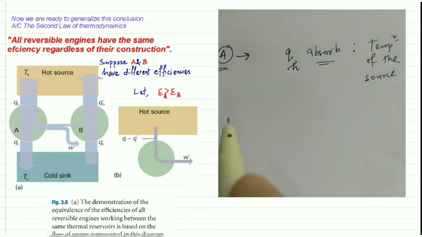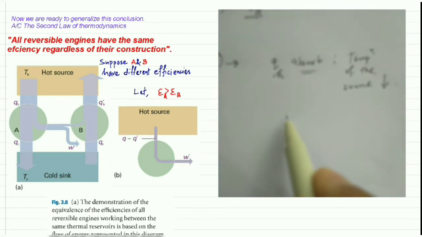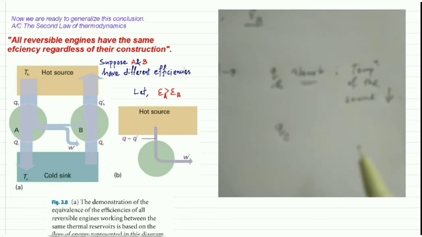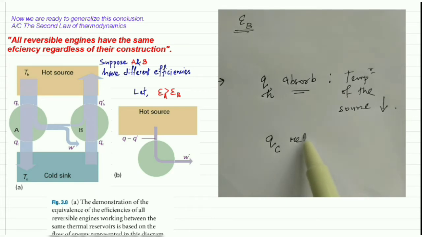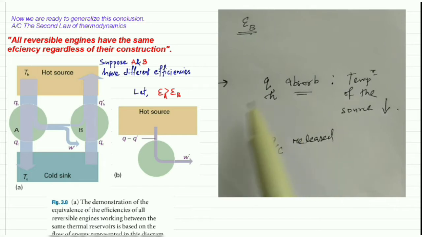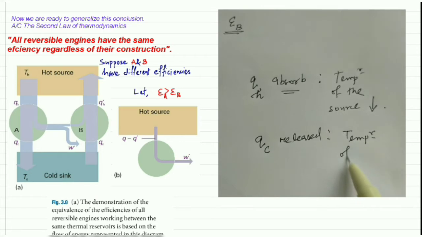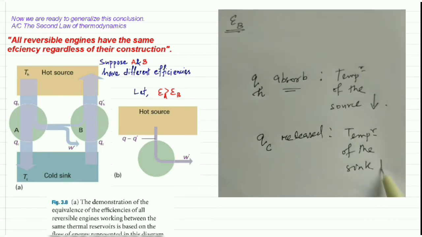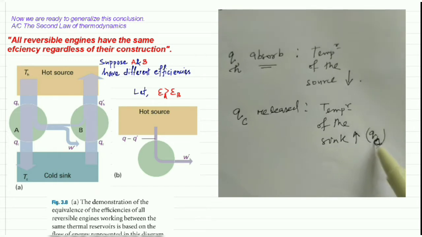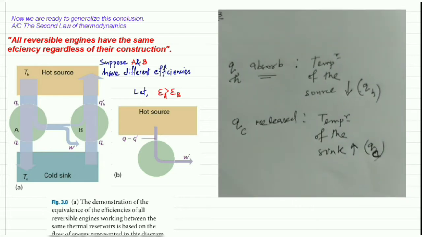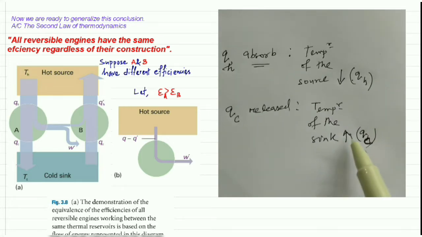Okay, so that means for the same machine A, QC amount of heat is going to be released by that machine A to that sink. So the temperature of the sink is going to increase by how much amount? By QC amount. And the source is going to decrease by QH amount, and the sink is going to increase by QC amount.